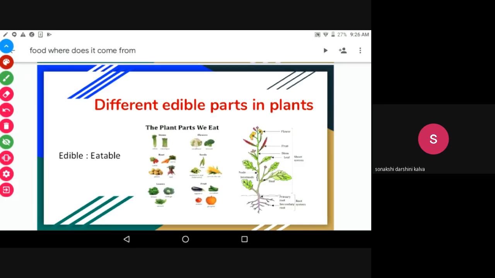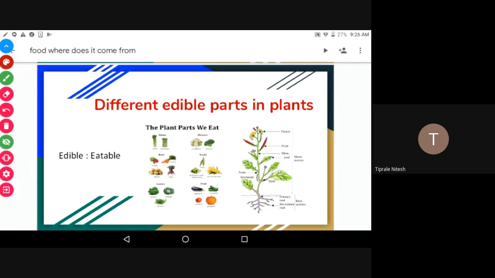Children, how many of you like to eat potato curry, potato fry, potato chips? I like to eat potato fry. Sir, I also like to eat. Thank you very much. So potato is the stem, okay? Potato is the stem of the plant.